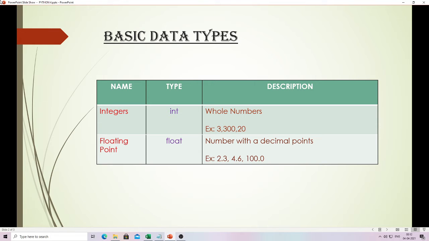These are numbers with decimal points, like 2.3, 4.6, 100.0. See, 100.0 is also a decimal number because there is a point in the number. Okay, so let's jump to the other data types.